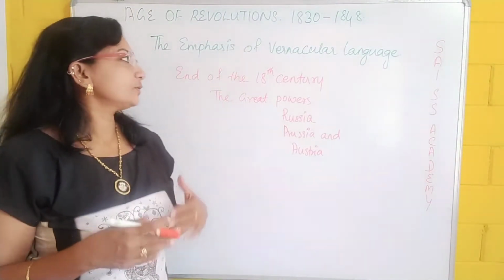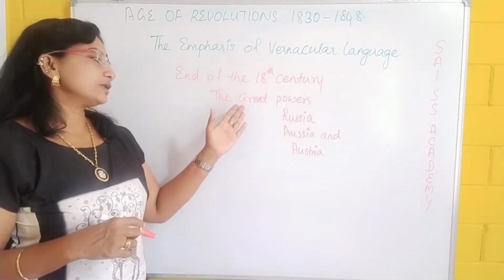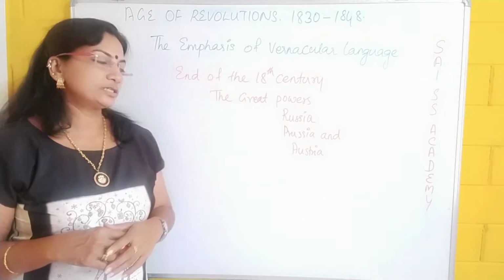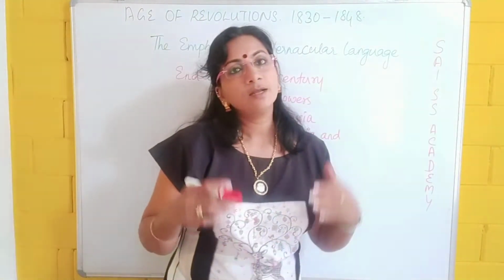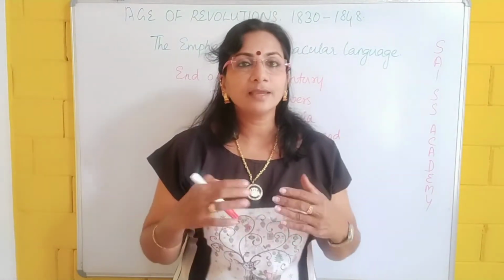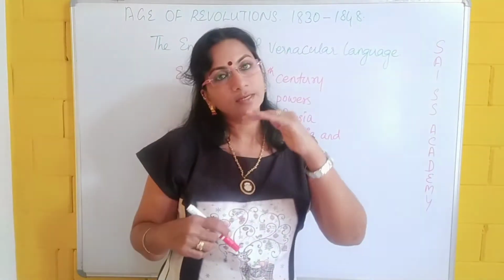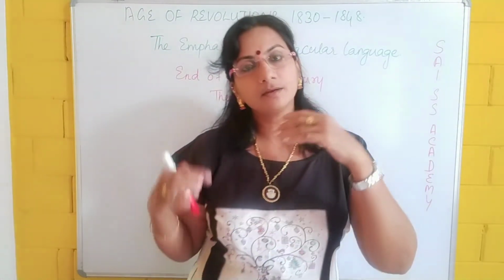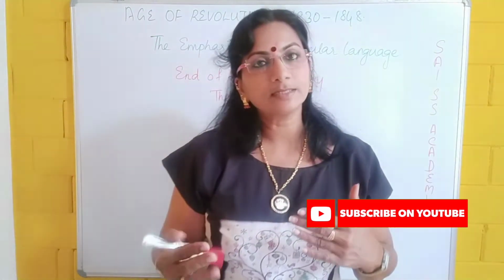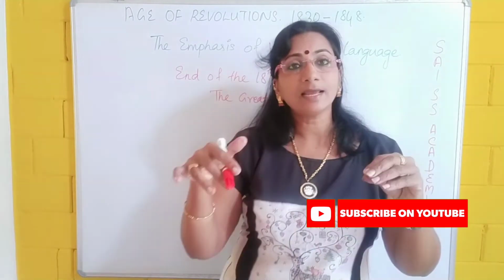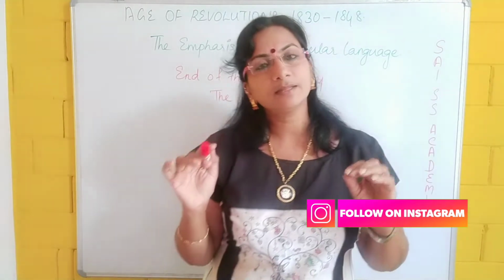Here we have to discuss the emphasis on the vernacular language. At the end of the 18th century, the great powers were Russia, Prussia and Austria. At that time, Russia occupied Poland and imposed the Russian language instead of the Polish language in their schools. The Polish people were using the Polish language, but Russia occupied Poland and imposed the Russian language in the Polish schools and everywhere. But this was not liked by the Polish people.